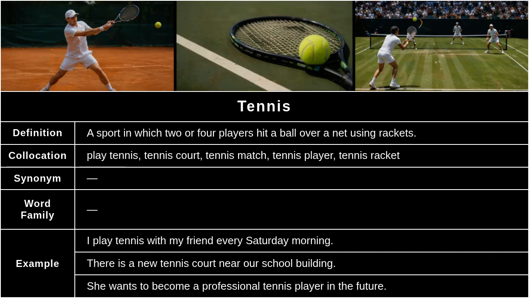Tennis. Definition: a sport in which 2 or 4 players hit a ball over a net using rackets. Collocation: play tennis, tennis court, tennis match, tennis player, tennis racket. Synonym: word family. Example: I play tennis with my friend every Saturday morning.